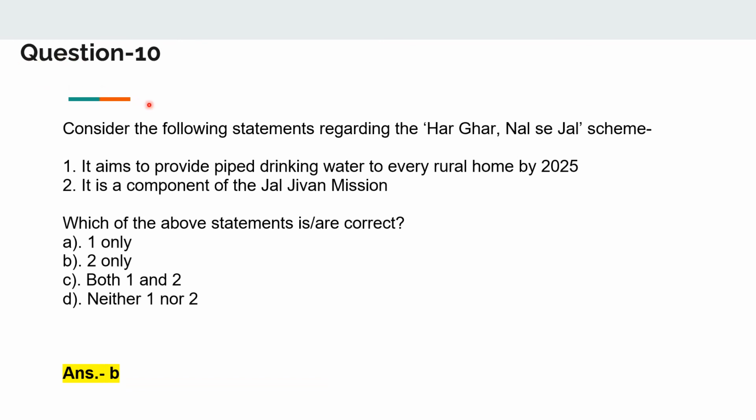Now the last but not the least question. Consider the following statement regarding the Har Ghar Nal Se Jal scheme. It aims to provide piped drinking water to every rural home by 2025. It is a component of the Jal Jeevan mission. Which of the following above statements is or are correct? Now the answer to this is B, that is 2 only. So what is wrong with the first option? Let us see.